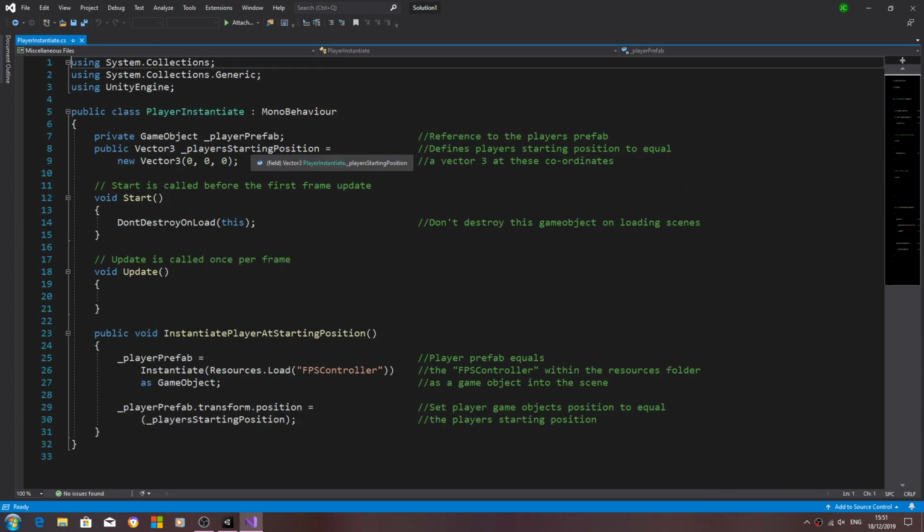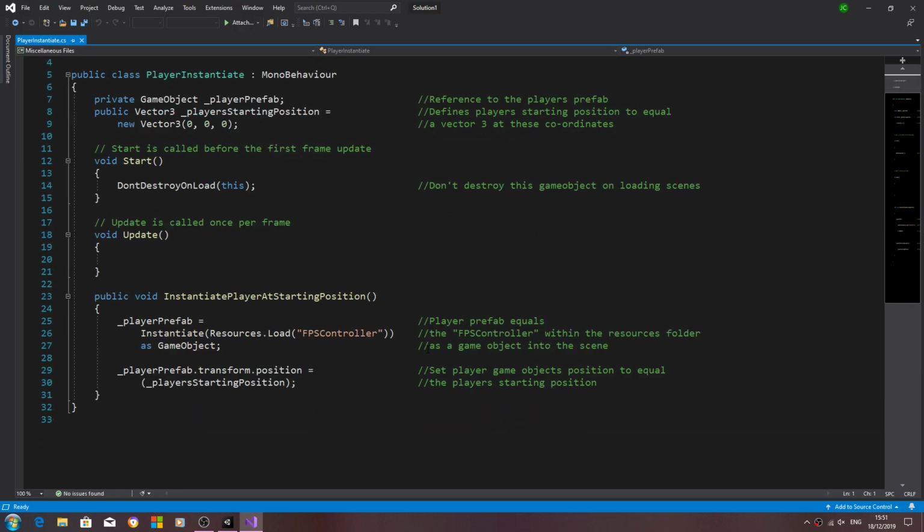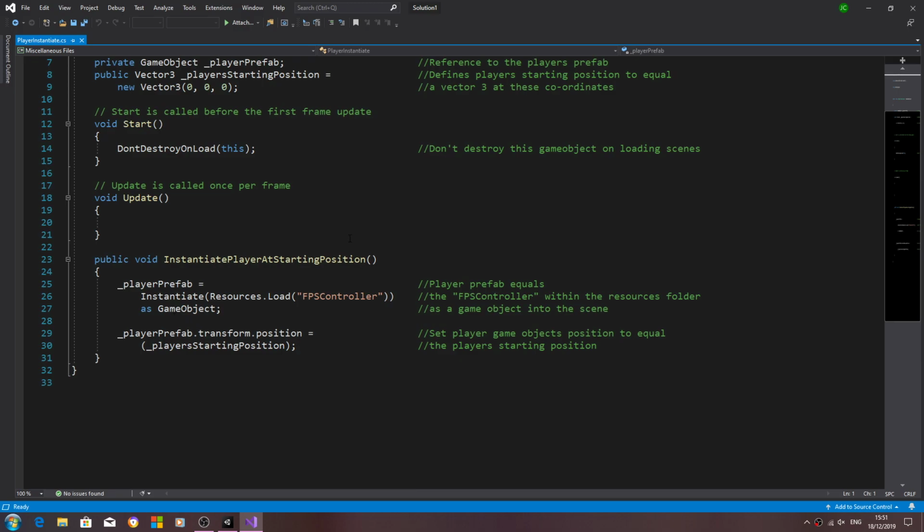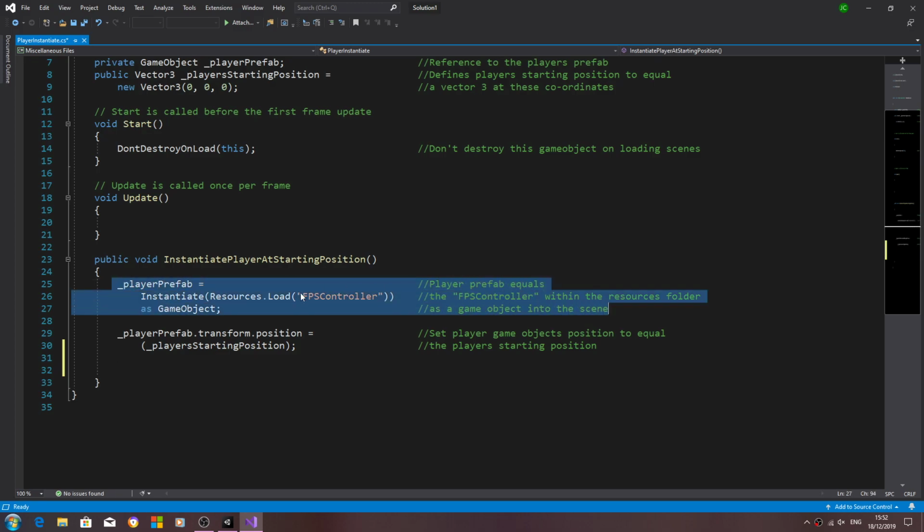We can actually close the launch manager script now, and we're going to come to player instantiate. So we'll come down to the void where we instantiate player at starting position. Now this code needs to come after this line.